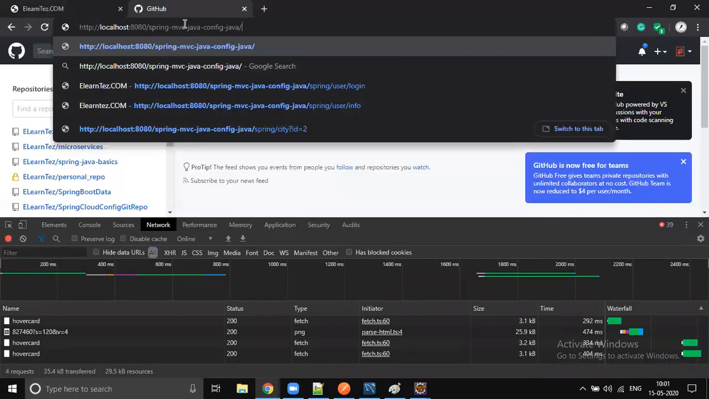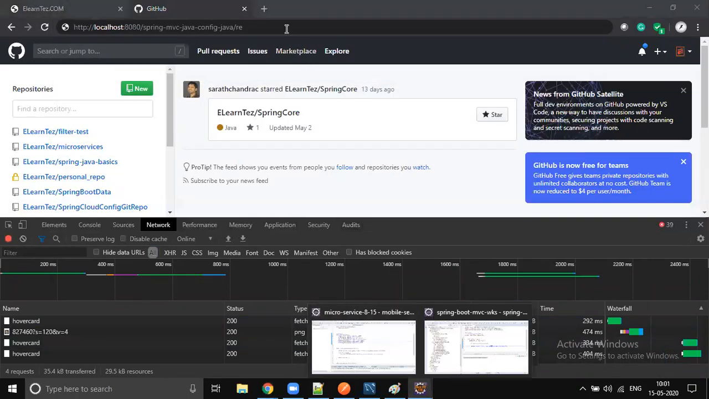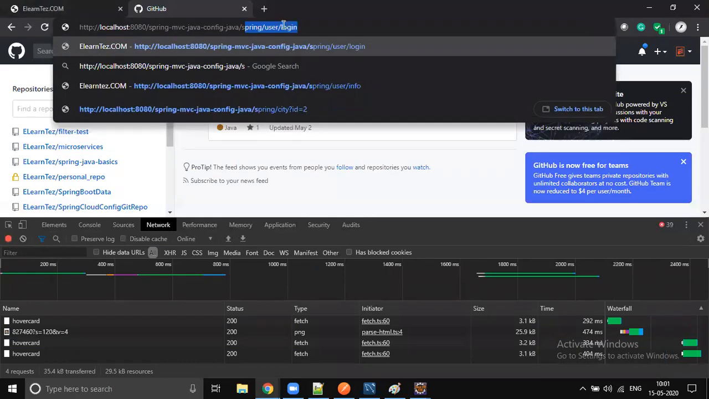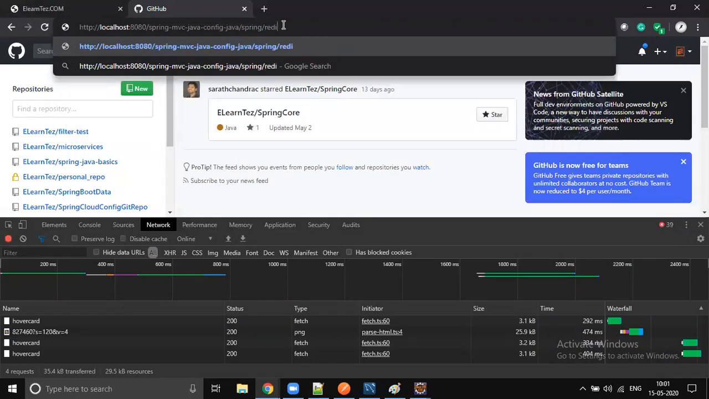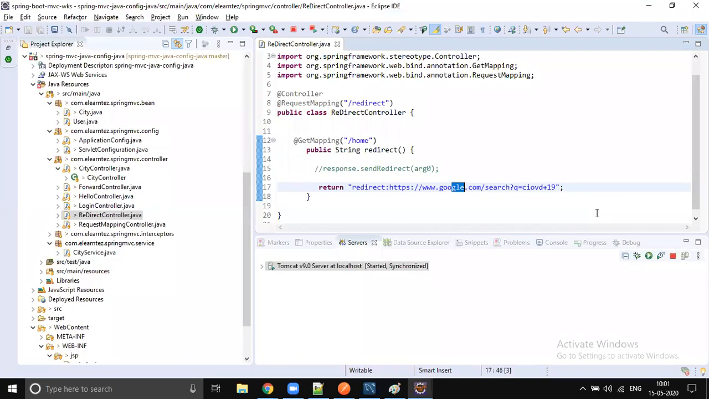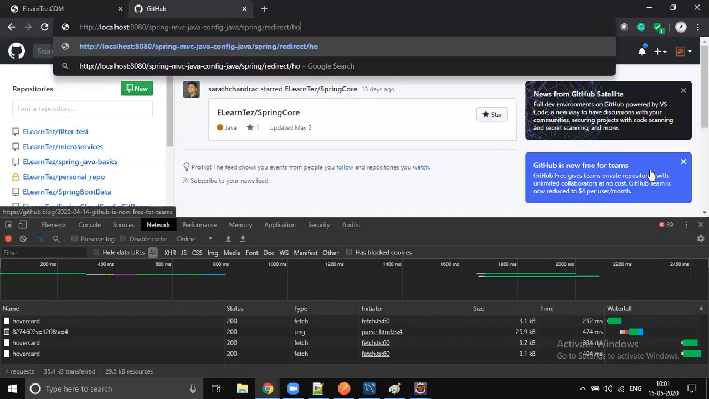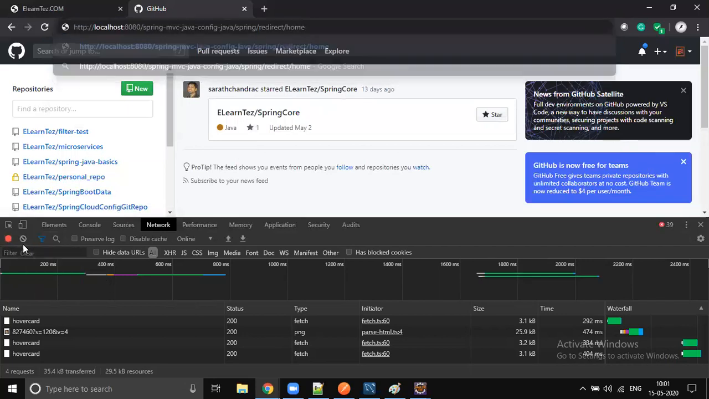Okay, and just type redirect, right? First of all, the servlet path: spring slash redirect, resource path slash home, redirect slash home. So let me clear the console, okay?